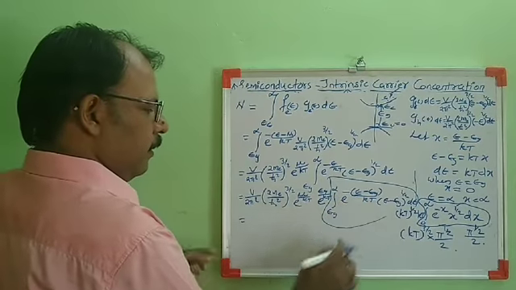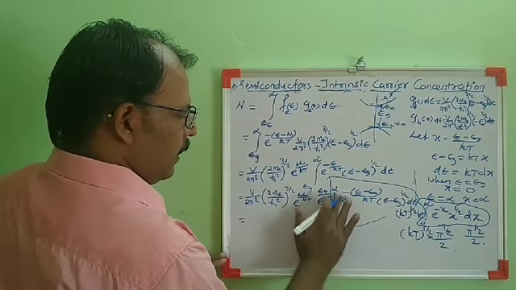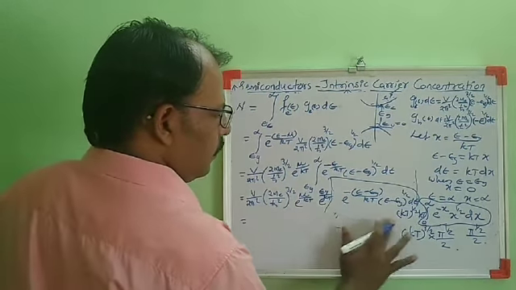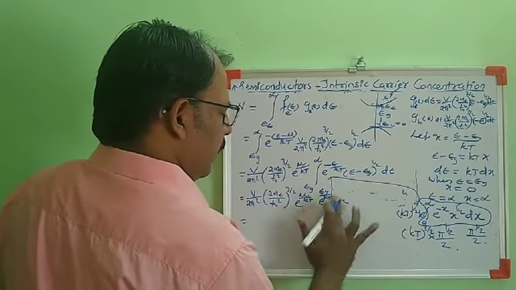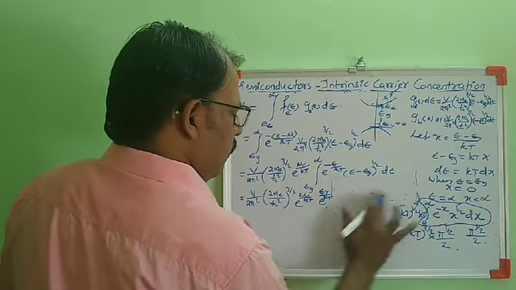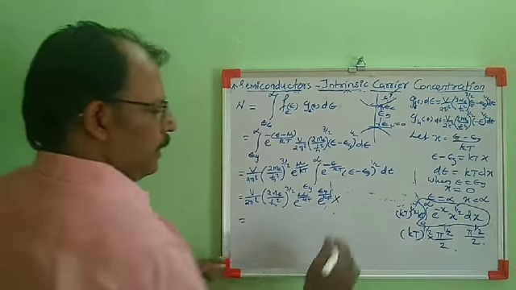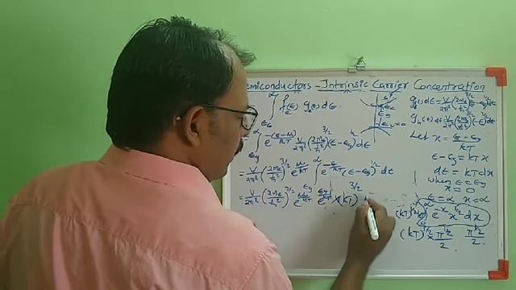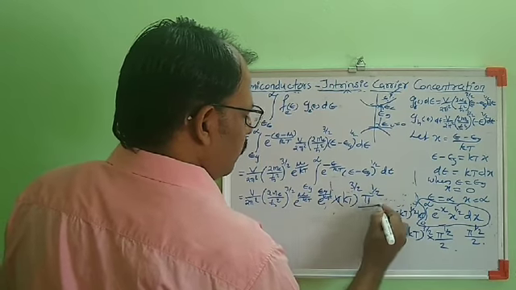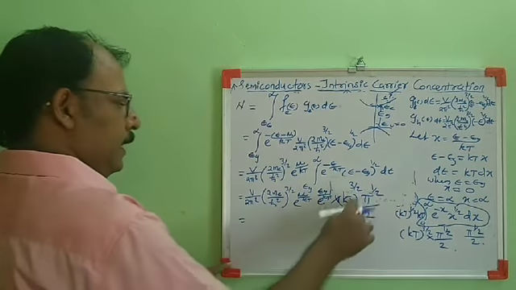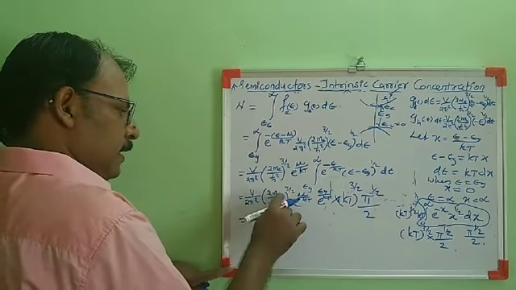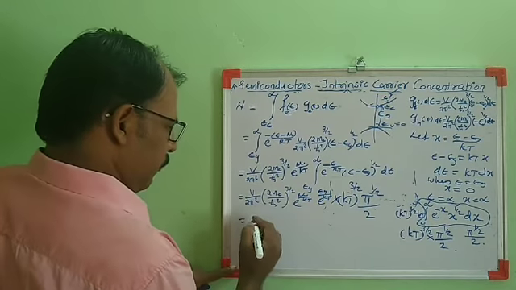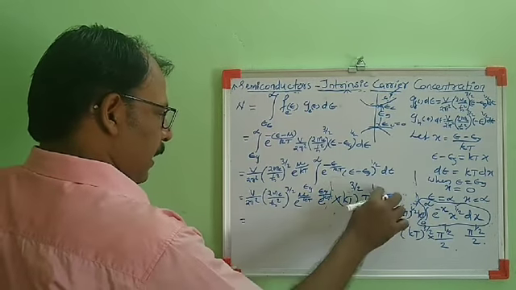Substituting this value here, instead of that integral I am writing kT raised to 3 by 2, then pi raised to 1 by 2 by 2. kT raised to 3 by 2, we can take inside the bracket raised to 3 by 2. So we can write pi square here, pi raised to 1 by 2.